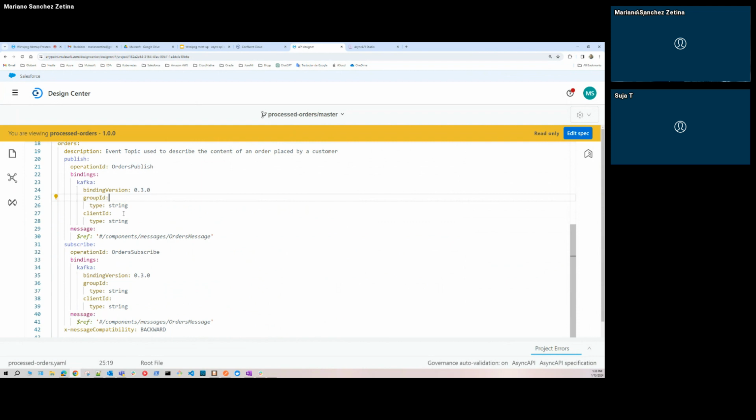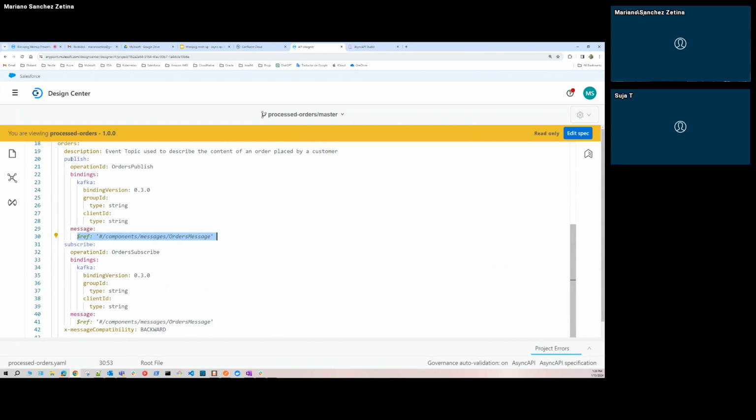The group ID is relevant if you are using consumer groups in Kafka; if you don't send this, it's okay, it's an optional field. And the client ID is about the application or the consumer that is consuming, or publishing, sorry, this operation, okay? And then we have the message itself. I will talk about this when I go to the below part, but this is the structure of my message, using the schema.